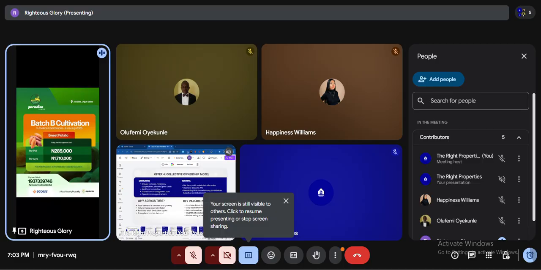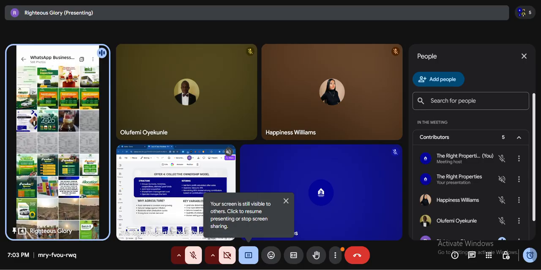And we have per acre, the farm management setup is 1.710 million. That's what we have for that.